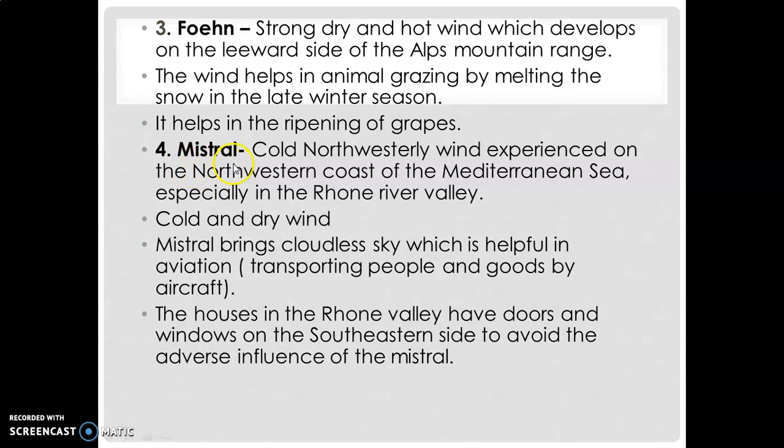Next is Mistral. Mistral is a cool and dry wind, and this wind blows in the northwesterly direction. To avoid the impact of the cool wind, the people living in the Rhone Valley prefer to construct doors and windows on the southeast side because this wind blows in the northwest direction. This cool wind blows in the Rhone River valley of Europe.